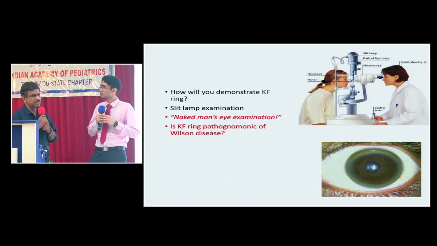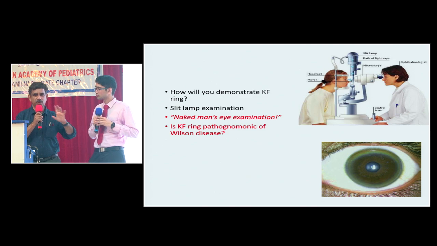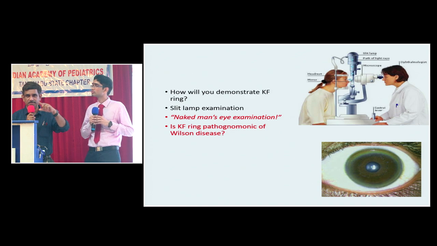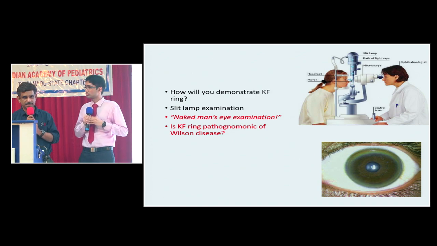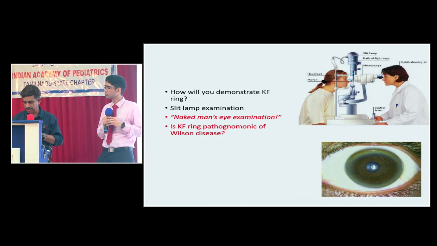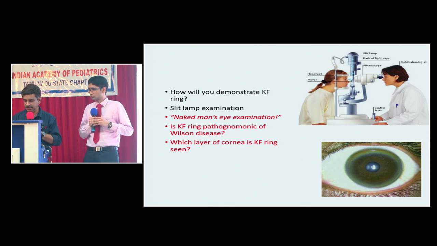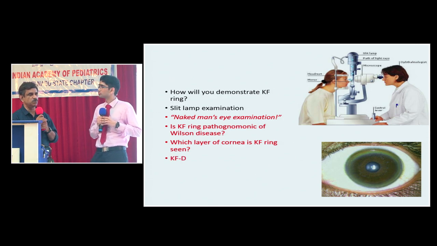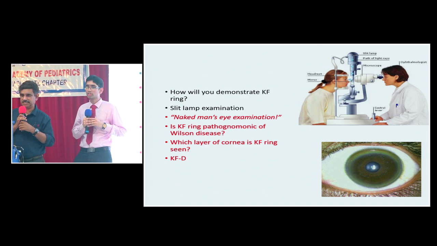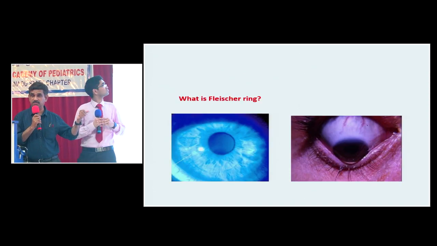Is it pathognomonic of Wilson disease? Can it be seen in any other condition? Remember that KF-like rings may be seen in any child with prolonged cholestasis. Only thing is that they may not be complete, and they can be demonstrated only by slit lamp examination. Examples are PFIC, Alagille syndrome, sometimes you may find a KF ring. In which layer of the cornea is the KF ring seen? The KF ring is seen in Descemet's membrane. What is Fleischer's ring, on the other hand? It's not a case of Fleischer, but what is Fleischer's ring?